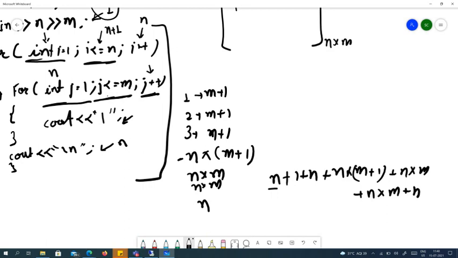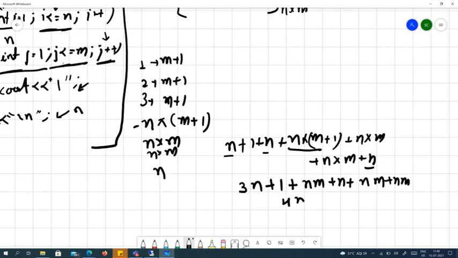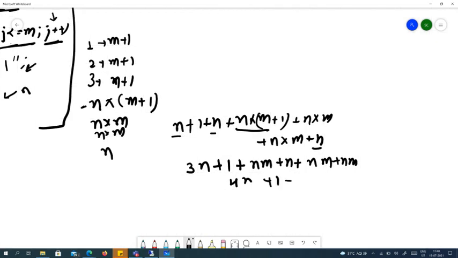So this is 1, 2, 3, 4. Sorry, not this, 3. So this is 3n plus 1 plus nm plus n plus nm plus nm, which is 4n plus 1 plus 3nm.